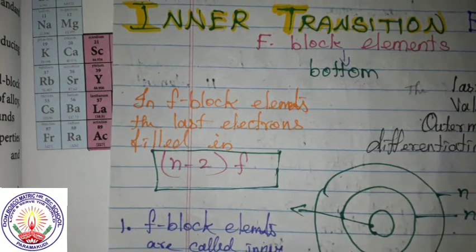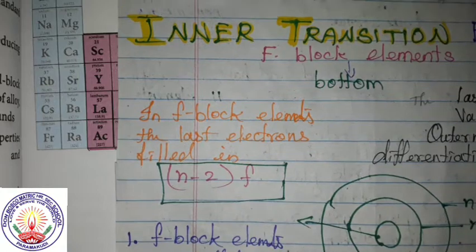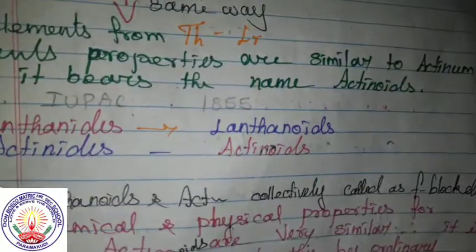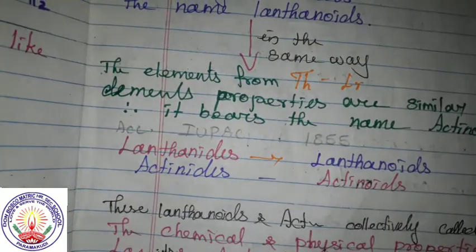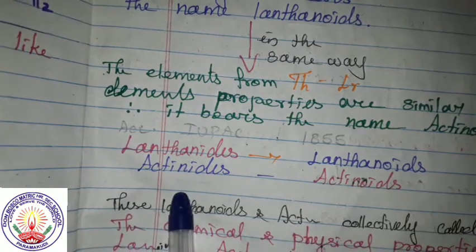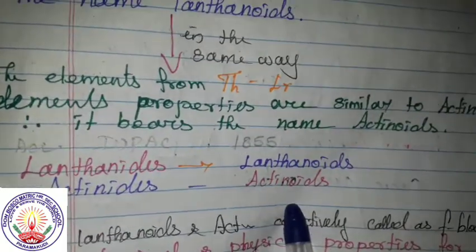These f block elements are inner transition elements, and they have two series: lanthanoids and actinoids. According to IUPAC in 1985, before this they were called lanthanides and actinides, and now they are called lanthanoids and actinoids.